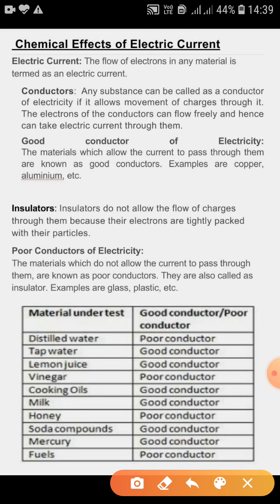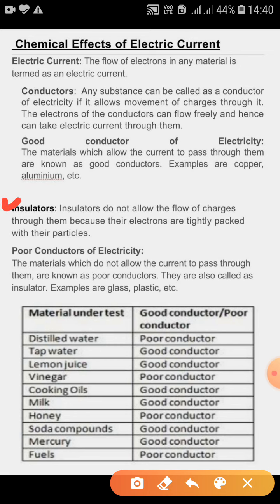Now, good conductors of electricity. Let's study about the good conductors of electricity. The materials which allow the current to pass through them are known as good conductors. Examples are copper, aluminium, etc. So copper, aluminium, etc. These are the good conductors of electricity.